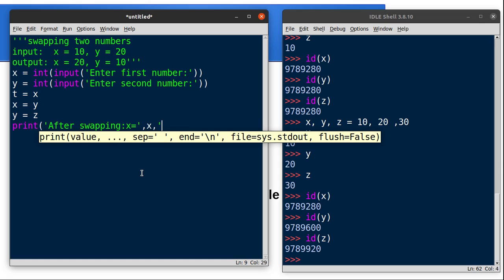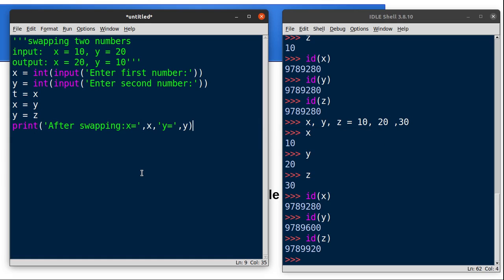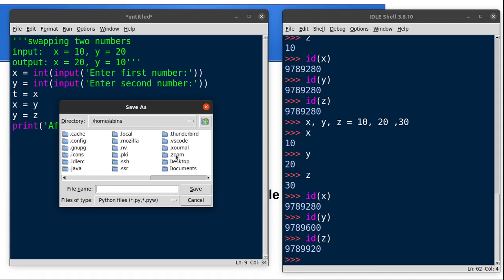So x, then y is equal to, comma y. In this print statement, the text is printed on the output screen, and x and y are replaced by the values stored in memory. So save your program.